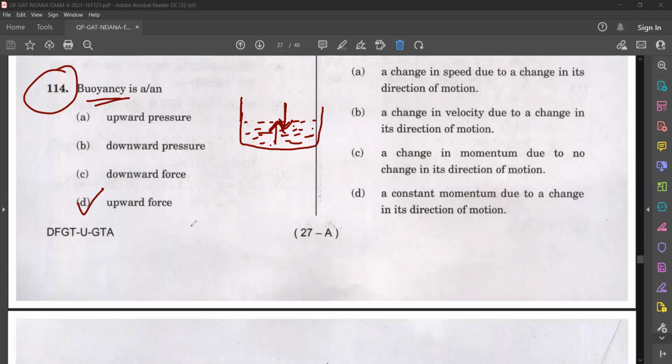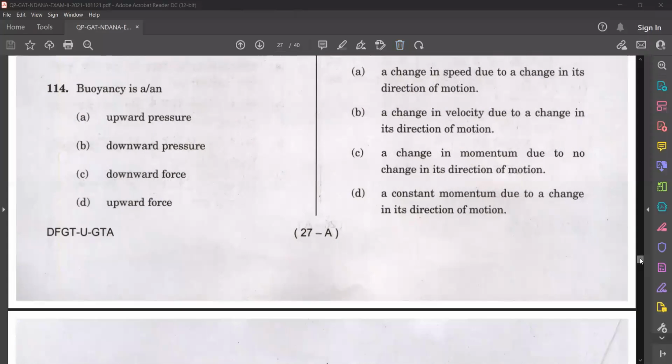And on what factor does buoyancy depend? Buoyancy is a force. If the liquid is more dense, the buoyancy will be high. But here we don't need to look into those things. We just have to answer what buoyancy is: upward pressure, downward force, or upward force. We know it is an upward force. So that is the answer for question number 114, option D.